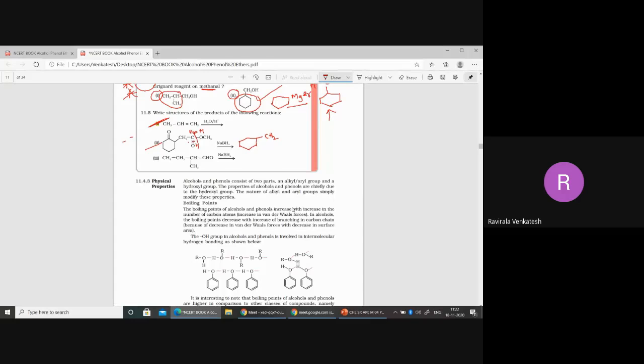Now one more thing, here also C double bond O group is there. Now, you will get here what? OH. Wherever C double bond O group is there, you will get OH or not. You have seen this reaction here. You observe this reaction one more time here. Do you have any doubt here? You will observe this one.